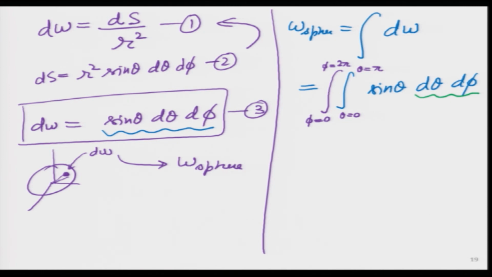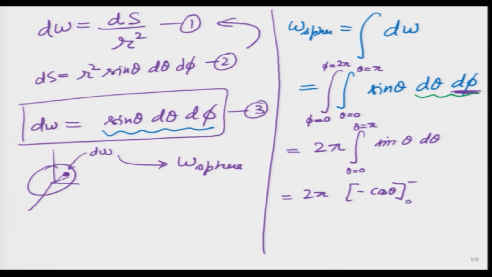It took a long time, but we will get a very exciting result. How much will it come out to be? d phi I can take out, I get simply 2 pi, and there is only one integral remaining. Theta goes from 0 to pi, sin theta d theta. So, the integral of sin theta is minus cos theta, from 0 to pi. It will turn out to be 1 and 1, 1 is 1 and minus of minus 1 is 1, add it together we will get a factor of 2.